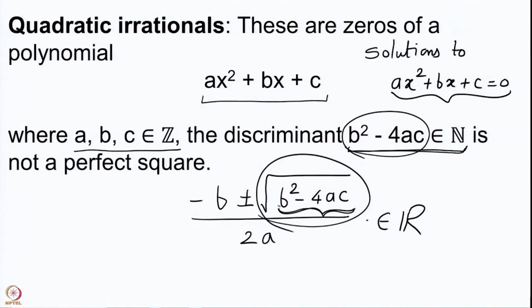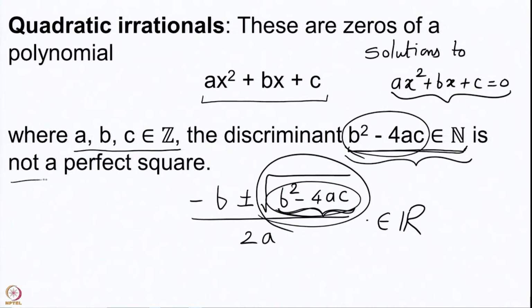There may be study for complex numbers using some generalized forms of the continued fractions, but we are not considering that yet. We want our numbers to be real numbers, we want these to be sitting inside R. So, b square minus 4ac will have to be positive. This is why we are taking them to be natural numbers.